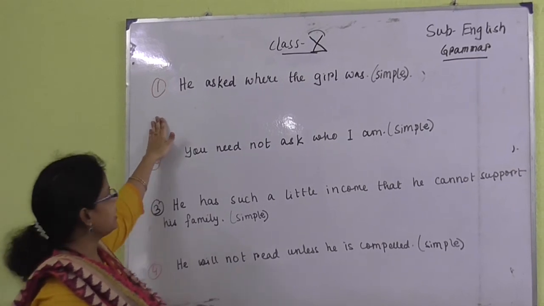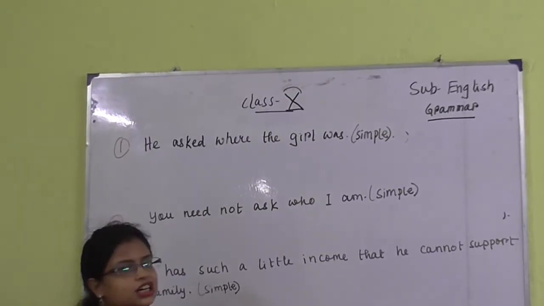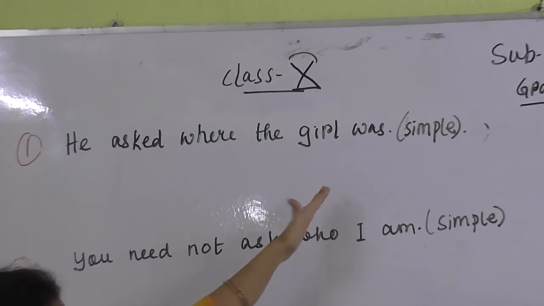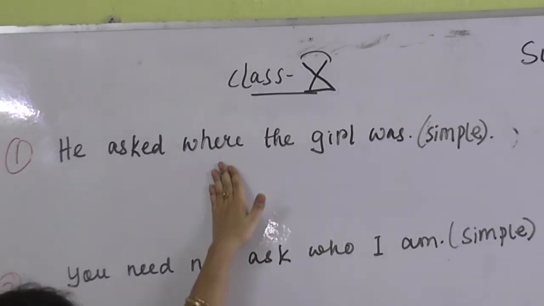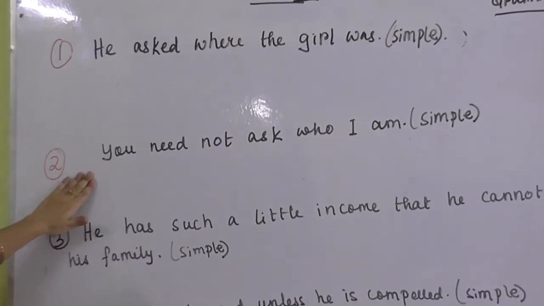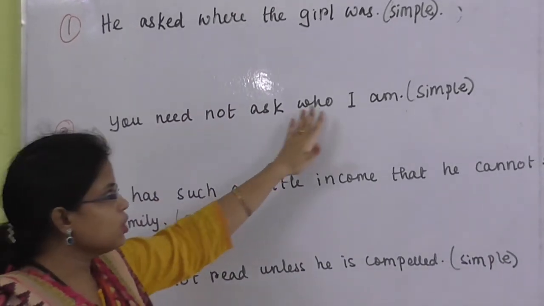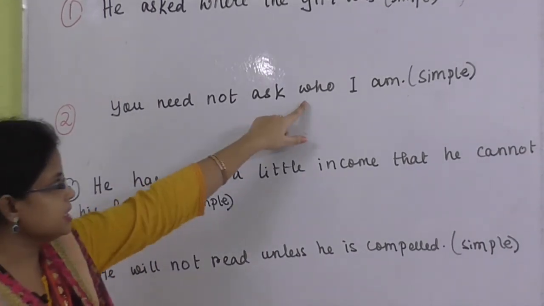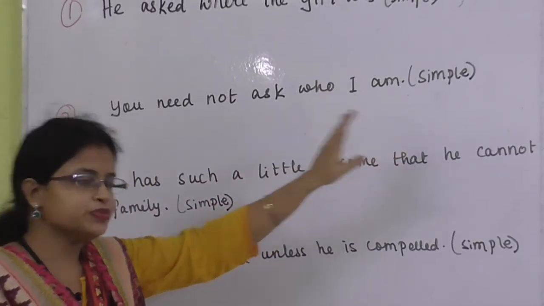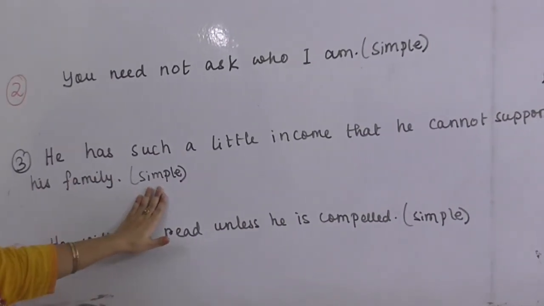Number 1: he asked where the girl was. This is written in the complex sentence, so you have to convert it into the simple sentence. Next one: you need not ask who I am. This is written in the complex sentence, and you have to change it into the simple.